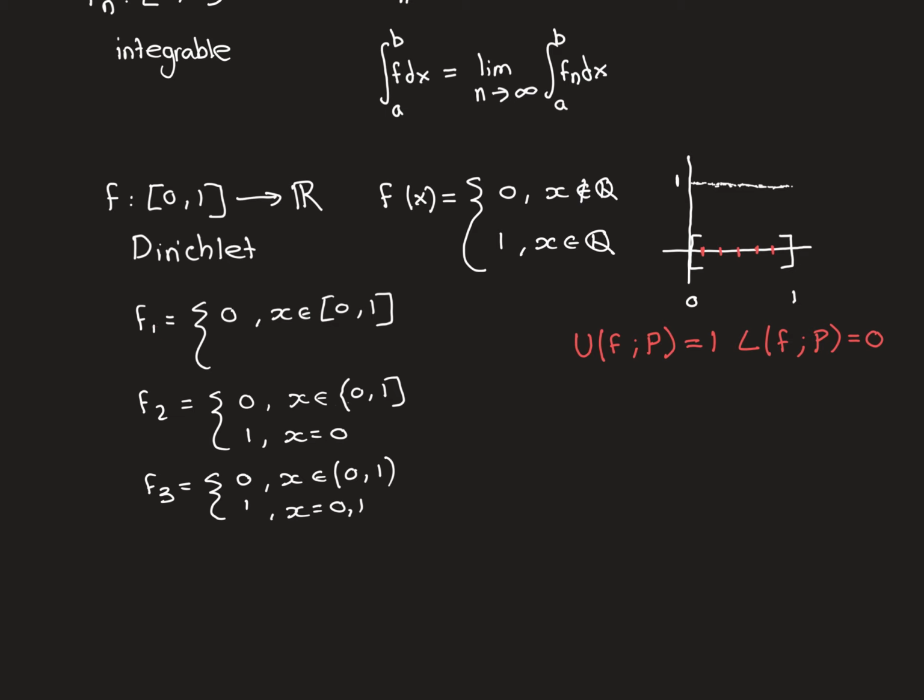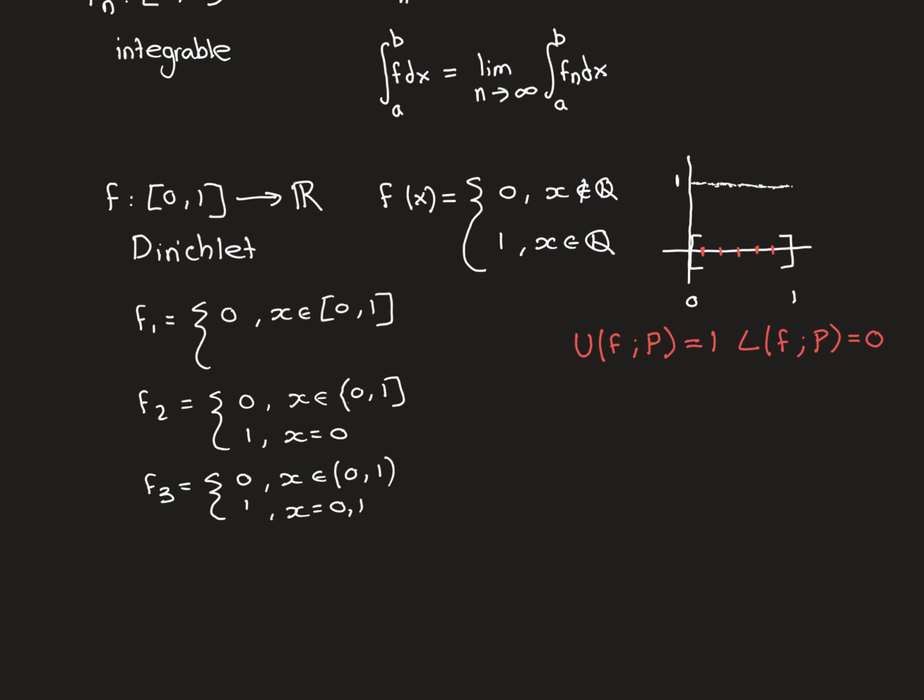I'm going to start off with my first function in the sequence as just being the function that maps everything on the interval 0, 1 to 0. And then gradually I'm going to add more and more of the rationals in to being mapped onto what they need to be mapped onto for the Dirichlet function, which is 1.